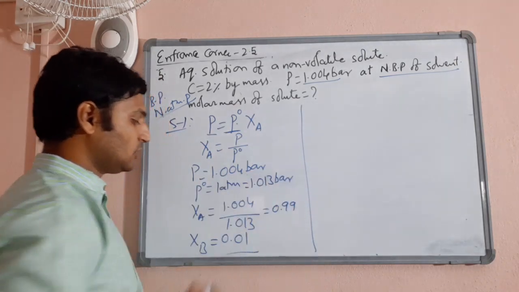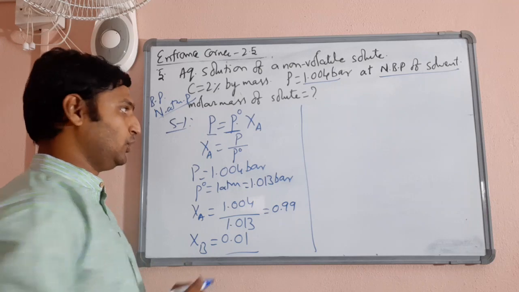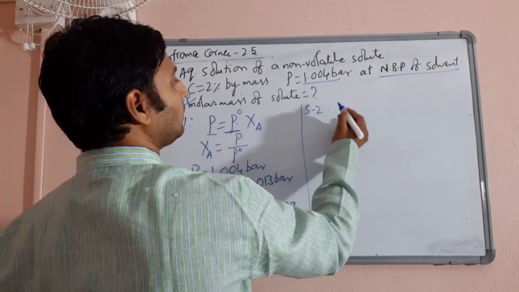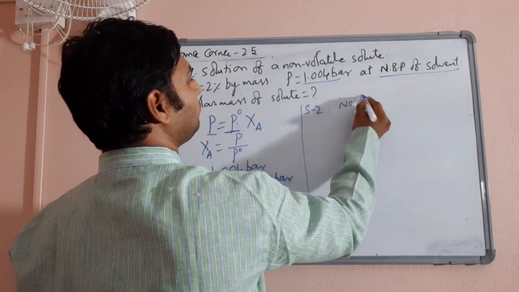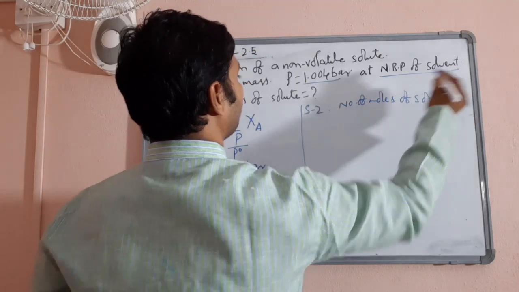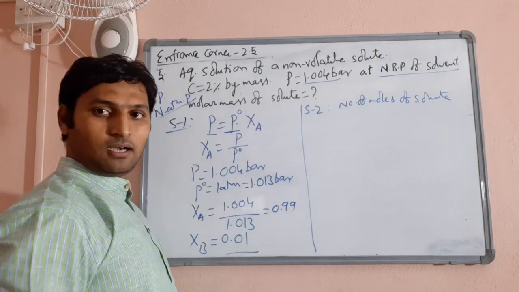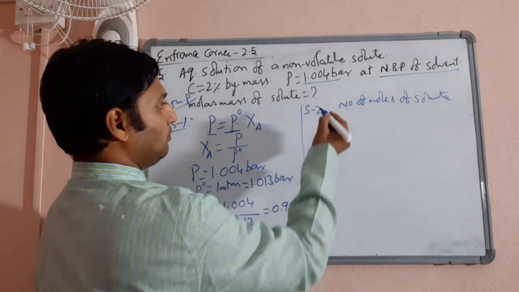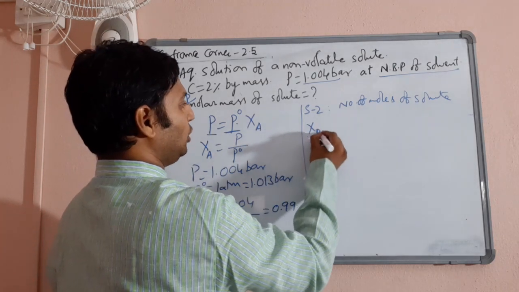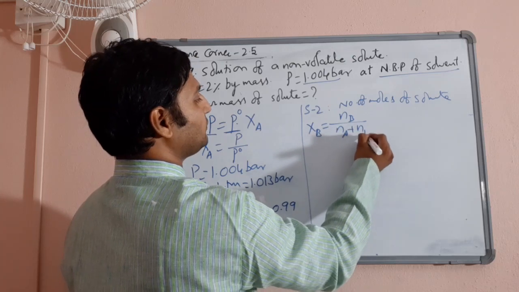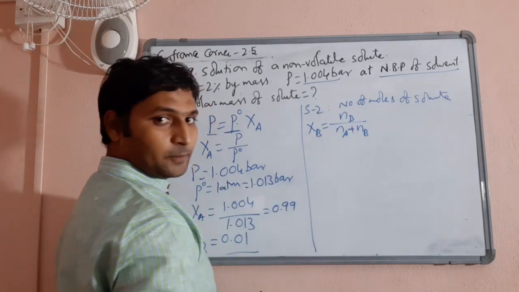So first we have calculated the mole fraction of solute. Now you need the number of moles of solute to find out the molar mass. Now you see, mole fraction of solute is nothing but number of moles of solute divided by number of moles of solvent plus number of moles of solute, right?